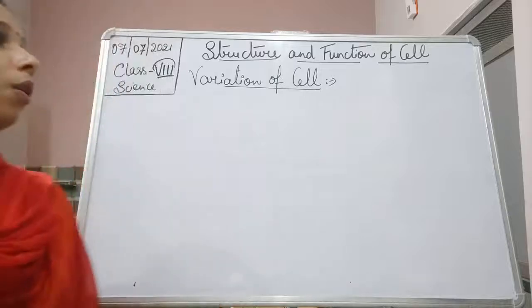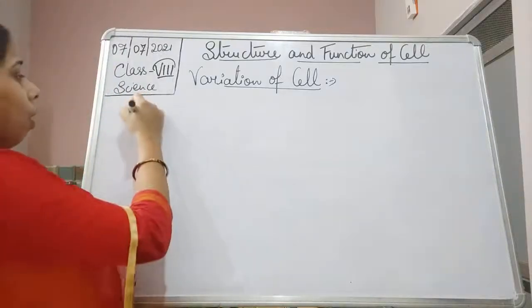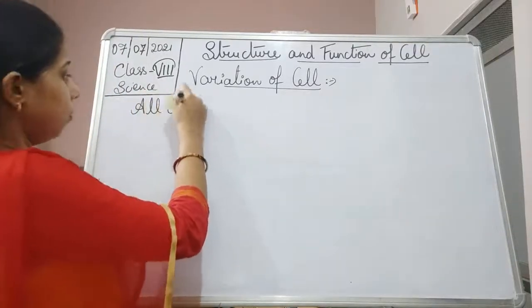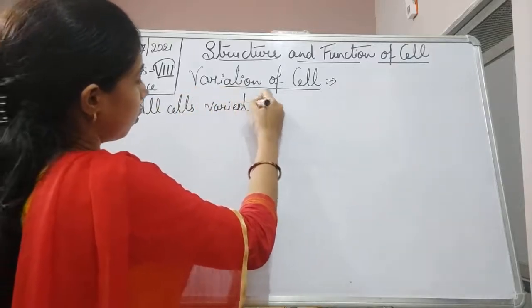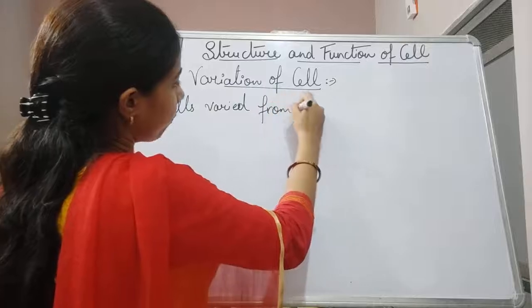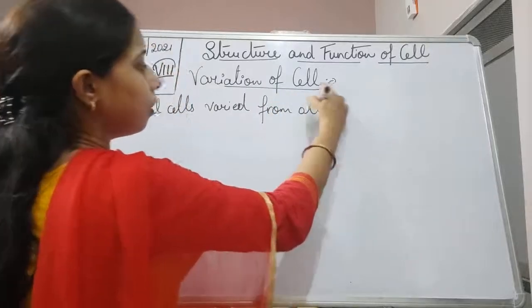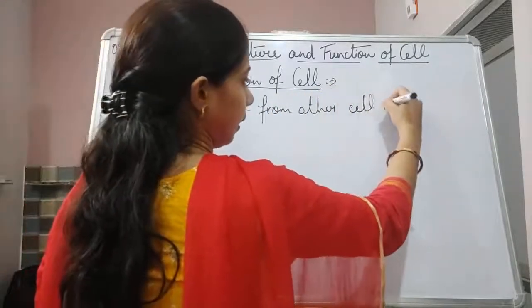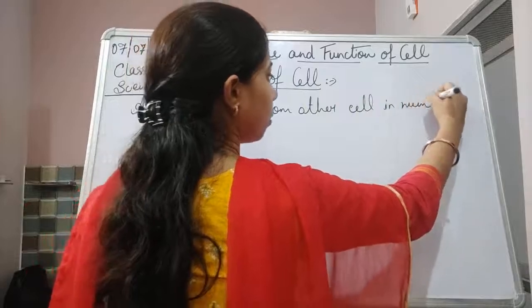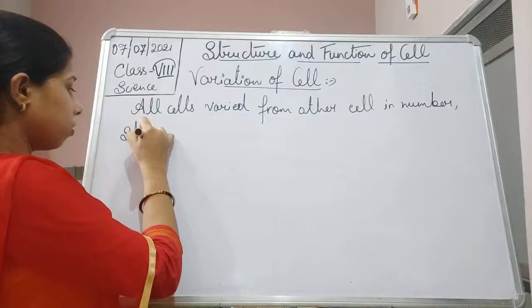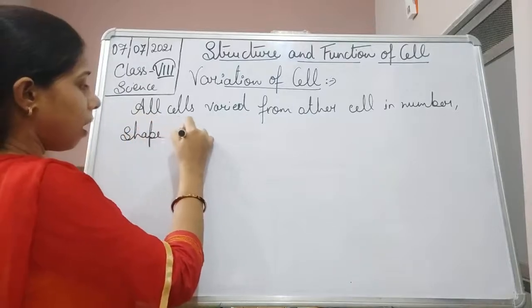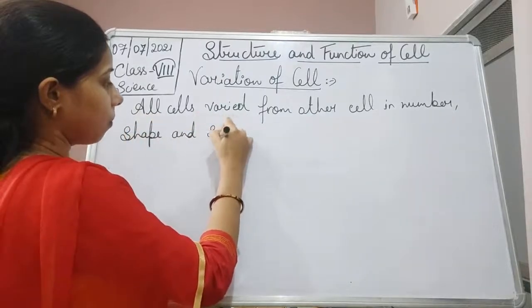Okay, so we can write here that all cells vary from other cells in number, shape, and size.